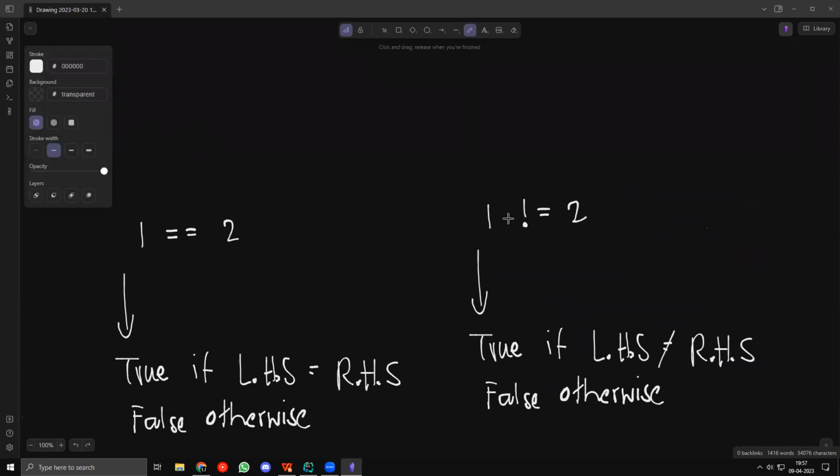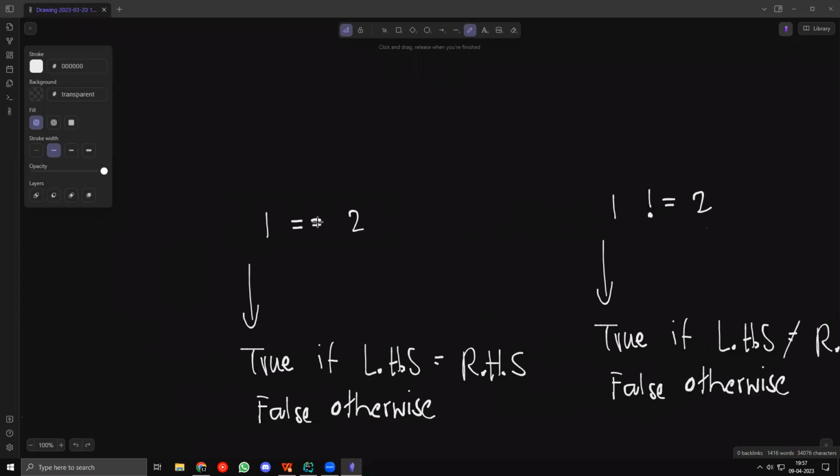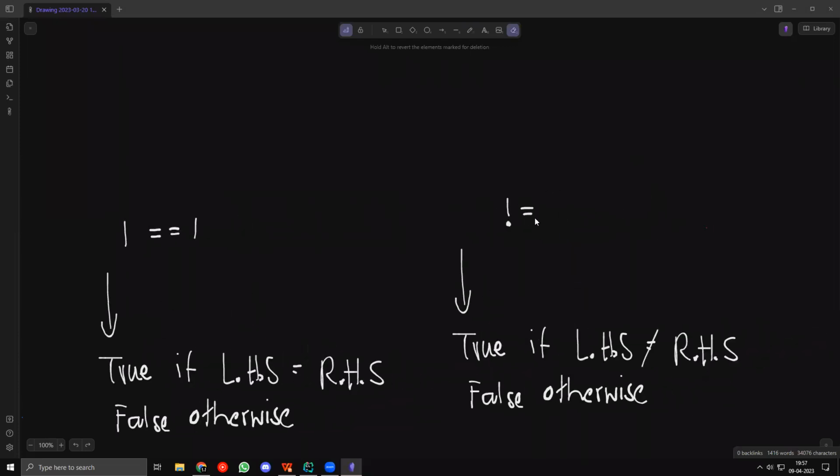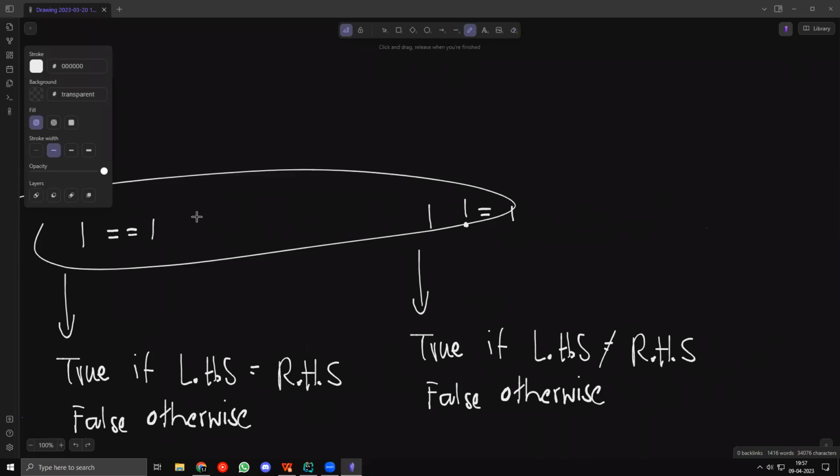Otherwise, it is false. So similarly, when I'm saying 1 not equal to 2, I'm saying that this man does not have 2 chocolates. And if he has 1 chocolate, then it is true. But if I'm saying that this man does not have 1 chocolate and he has 1 chocolate, then it is false, right? So 1 not equal to 1 is false, and 1 not equal to 2 is true. So 1 equal to 2 is false. 1 equal to 1 is true. 1 not equal to 2 is true. 1 not equal to 1 is false. Right. So these are just the opposite of each other.